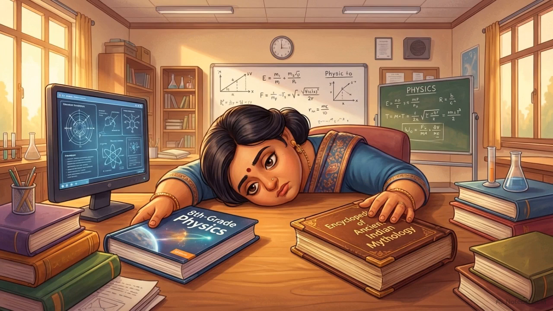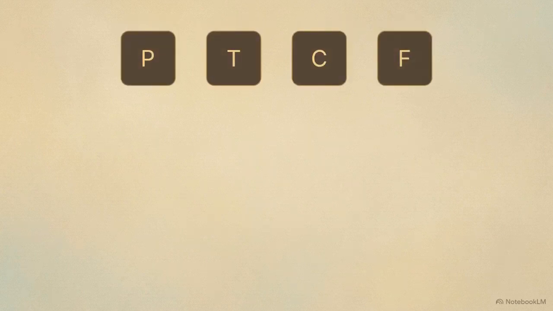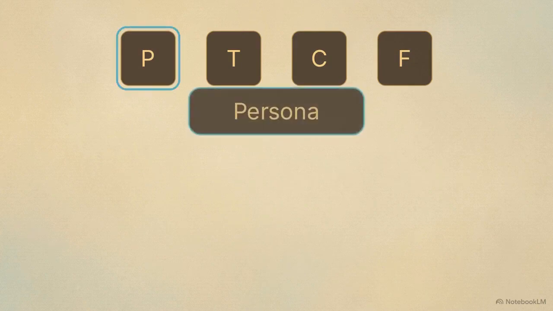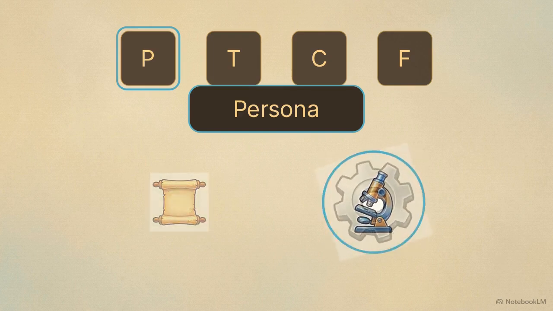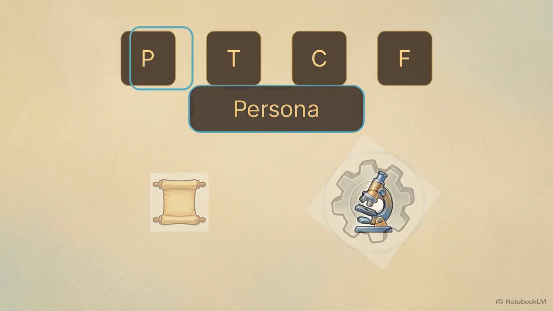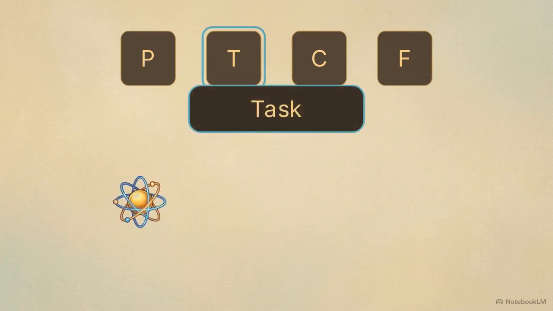science for unverified folklore. To make the AI work, Priya builds a custom prompt using a 4-step framework: persona, task, context, and format. First is persona. The AI acts as a cross-disciplinary scholar, interpreting historical texts through the lens of modern engineering. This specific role ensures the AI prioritizes technical mechanics over theological or mystical interpretations of the texts.